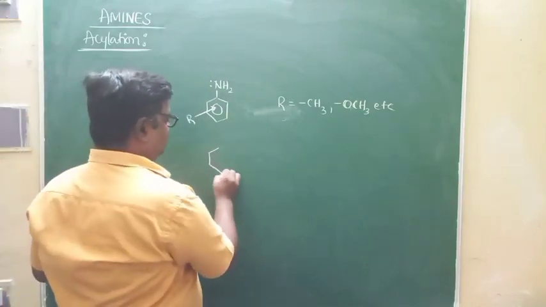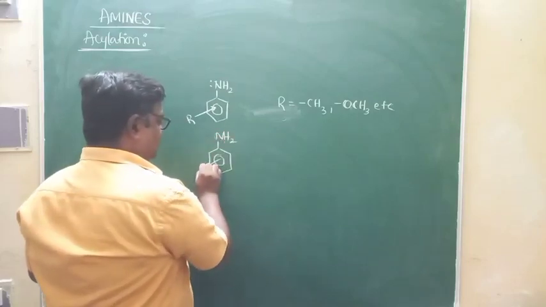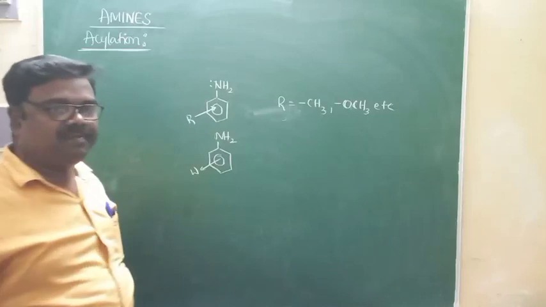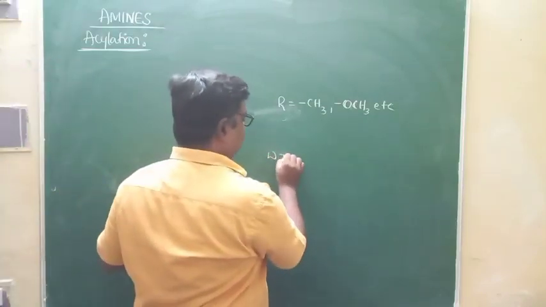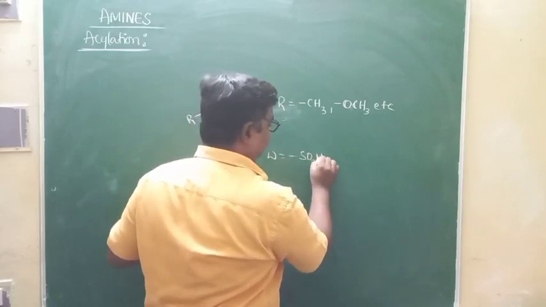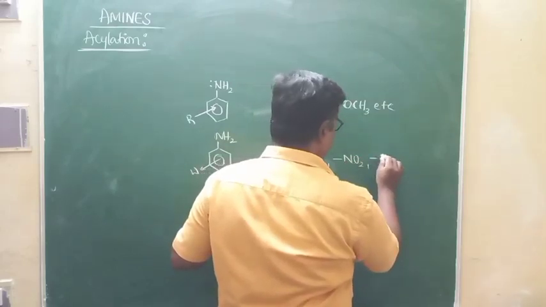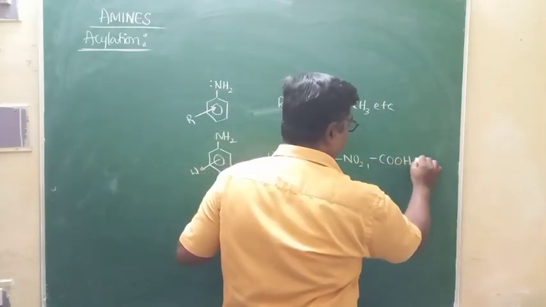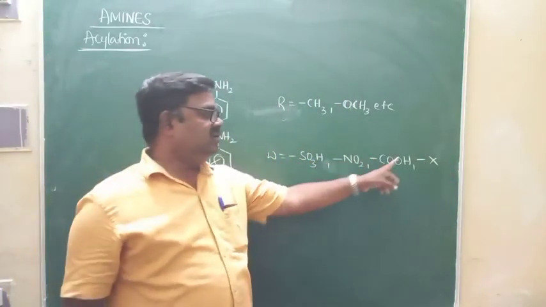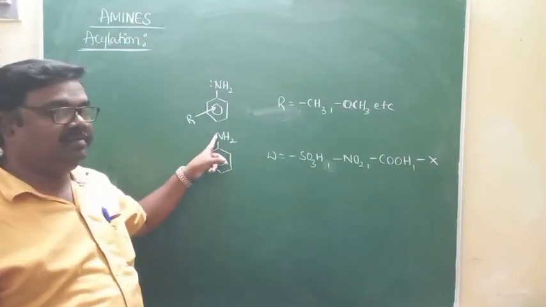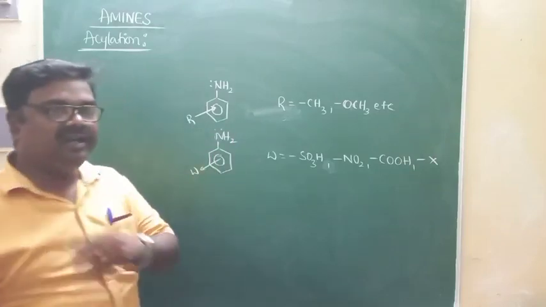In the same manner, when the benzene ring of aniline is attached with an electron withdrawing group, that is, if W is equal to SO3H, or NO2, or COOH, or X, these are all electron withdrawing groups. When these electron withdrawing groups are attached to the benzene ring of aniline, the electron density over nitrogen decreases, thereby basic strength of aniline decreases.